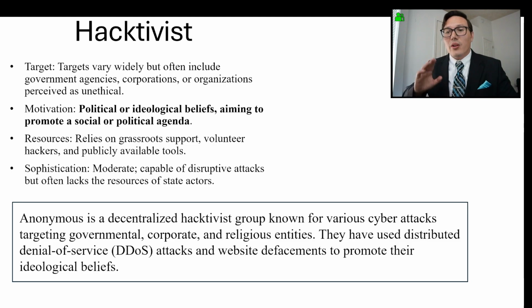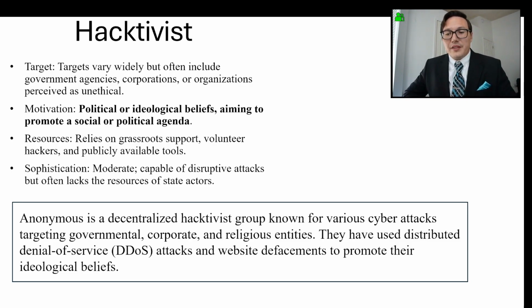Hacktivist threat actors' targets may vary widely, but often include government agencies, corporations, or organizations perceived as unethical. They're motivated by political or ideological beliefs, aiming to promote a social or political agenda. Their resources and sophistication rely on grassroots support, volunteer hackers, and publicly available tools, but they are capable of disruptive attacks even though they lack the resources of a state actor.